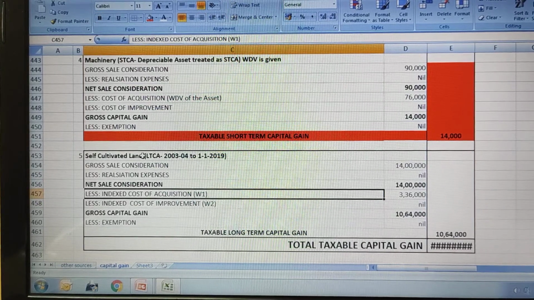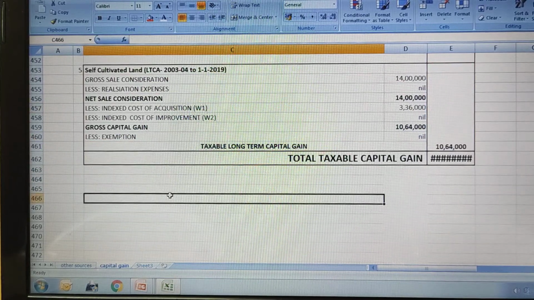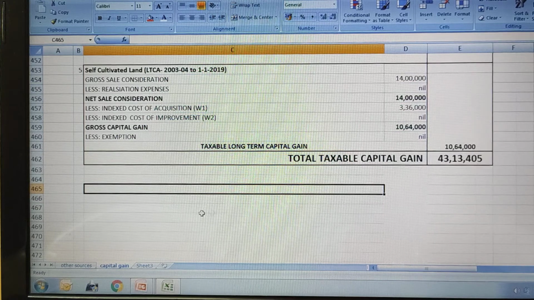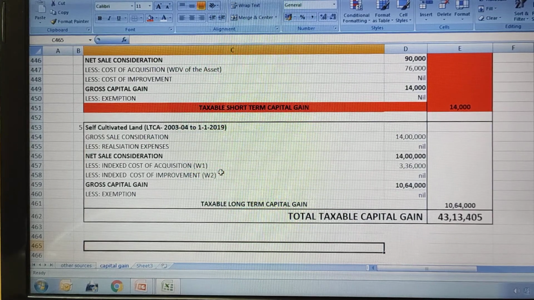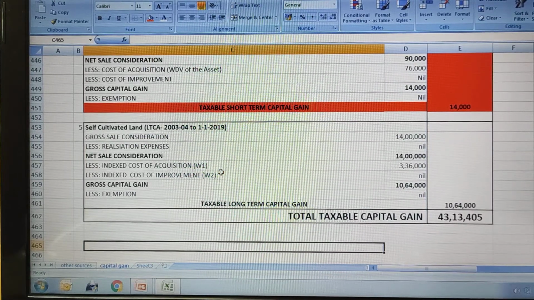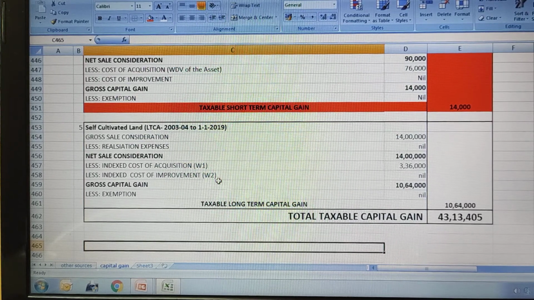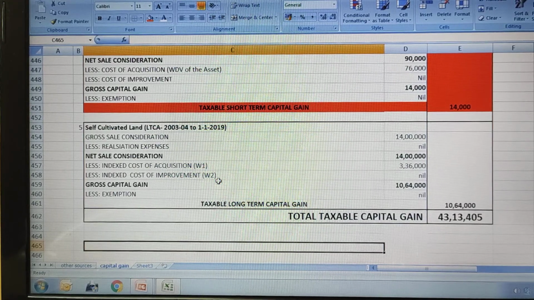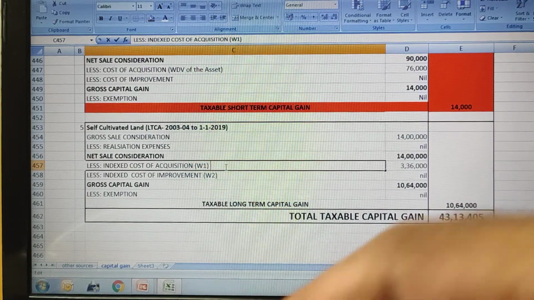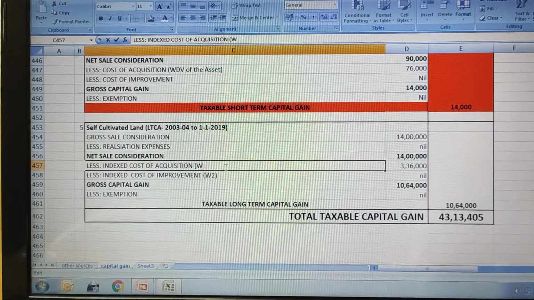Minus, because this is long term capital asset, we are going to do indexed cost of acquisition. So what is the cost given here? Formula is: indexed cost of acquisition equals cost of acquisition divided by cost inflation index of the year of acquisition multiplied by cost inflation index of the year of sale of asset. So here let us see what is the cost inflation index.